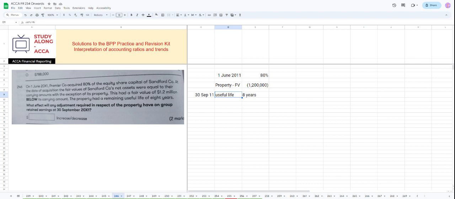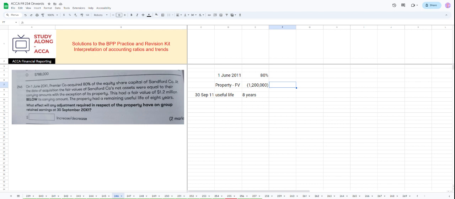Because they acquired it on 1st June and the fair value is less, the acquirer, the company who is acquiring, what should they do?